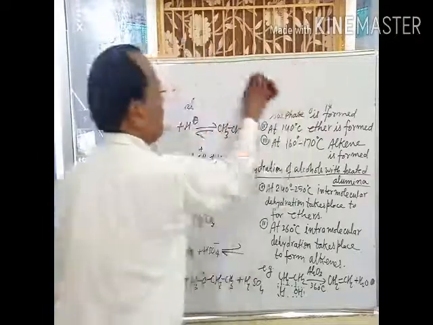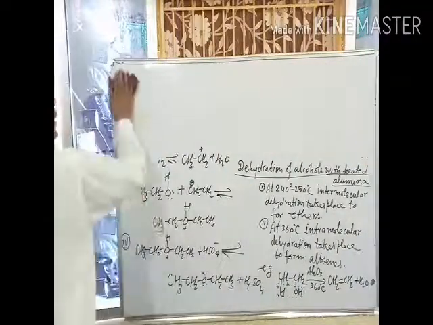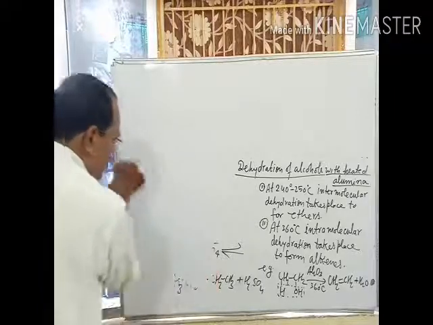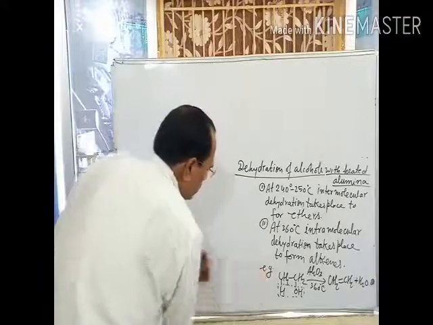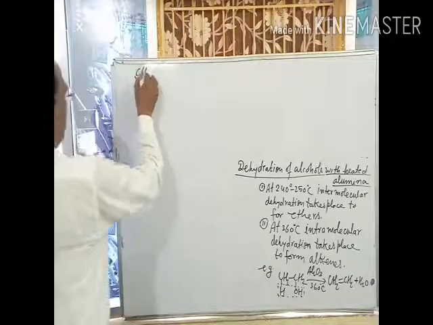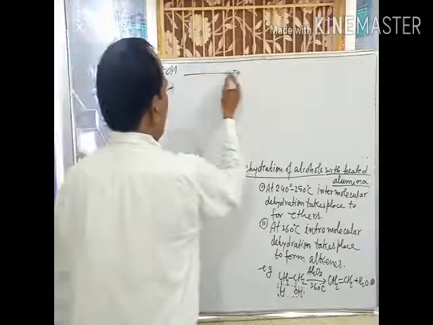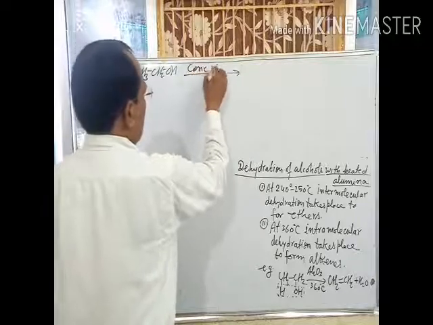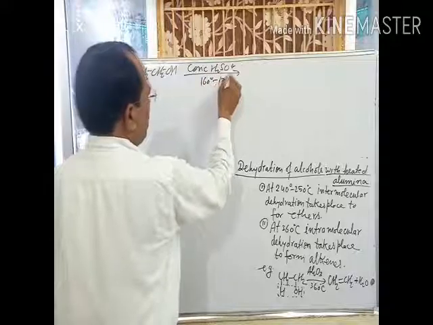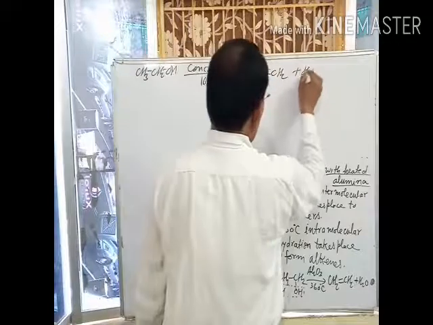For example, when ethyl alcohol CH3CH2OH is heated with conc H2SO4 at 160 to 170 degrees Celsius, ethene CH2=CH2 is formed.